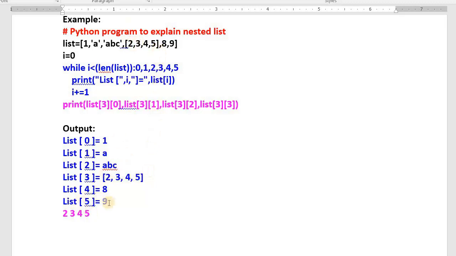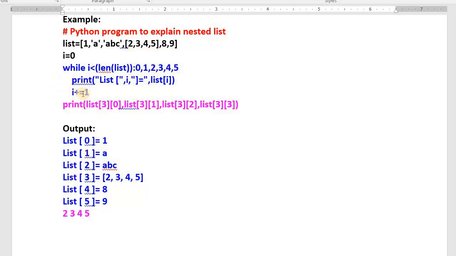One more question will arise in your mind: how to access the contents of the inside list or inner list? We use two indices here. 3, 0 means first element from the inner list. 3, 1, 3, 2, 3, 3.